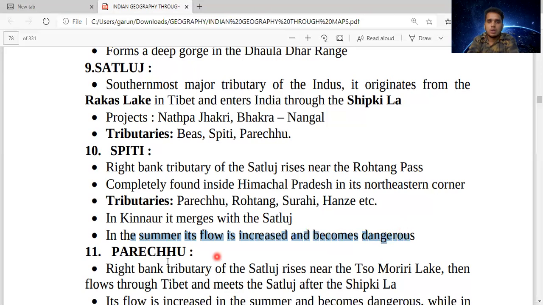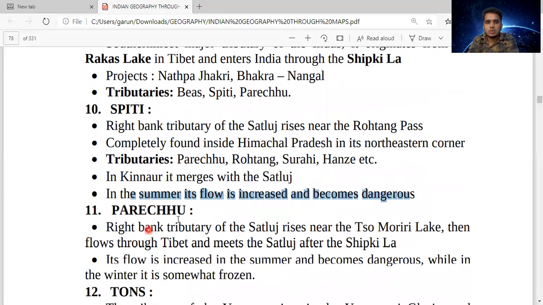Next is Parechu. Parechu, a right bank tributary of Satluj, rises near Somoriri Lake. Then flows through Tibet. Remember Pangong Tso? Somoriri is basically where? In China. Then it flows through Tibet and meets the Satluj after Shipkila Pass.